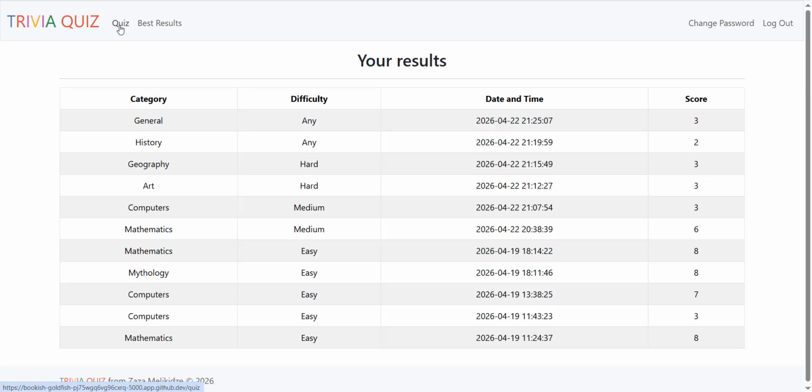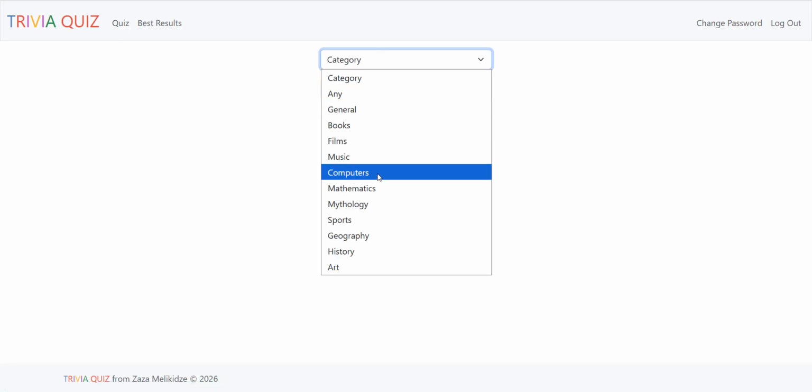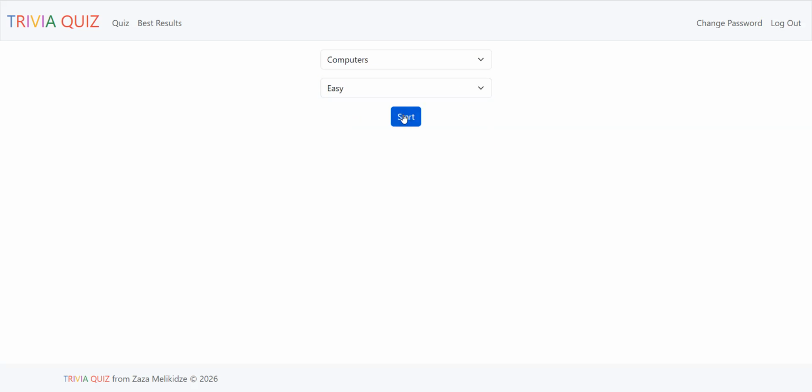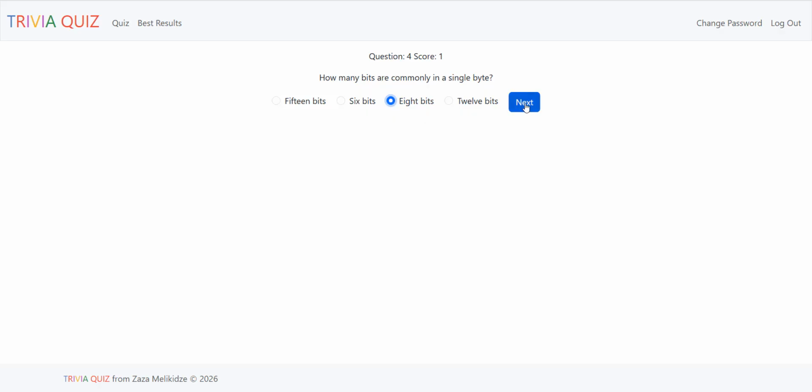In the quiz section, users can choose category and difficulty of a quiz. Then application sends request to Open Trivia database and fetches a quiz of 10 questions. Now we can start answering the questions.